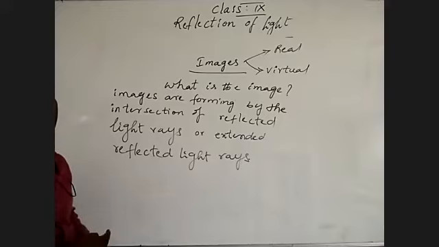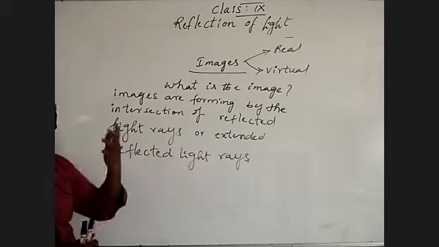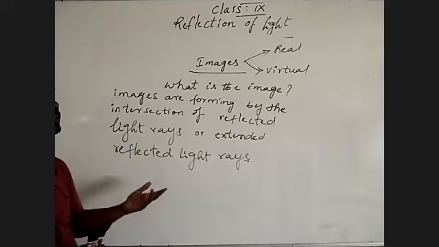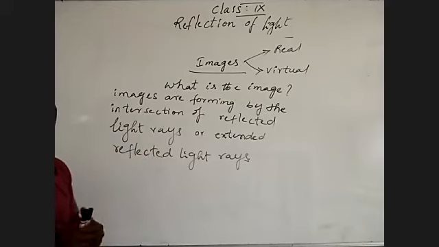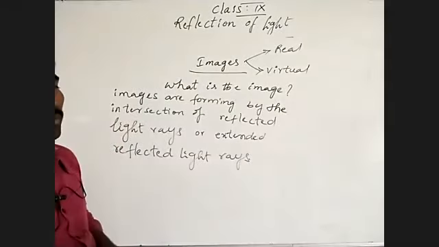How will images form? How we already discussed. Then how will a real image form? How will a virtual image form? Which is a real image, which is a virtual image? Where will they form in our day-to-day life? First of all, we will talk about what a real image is.